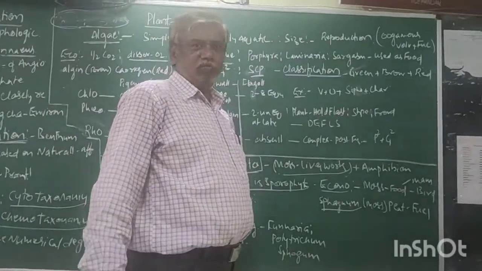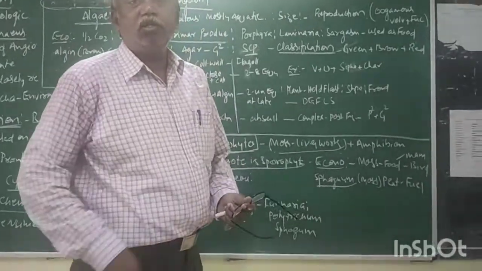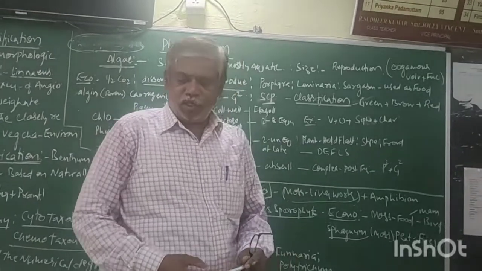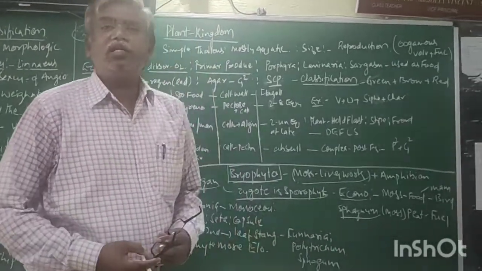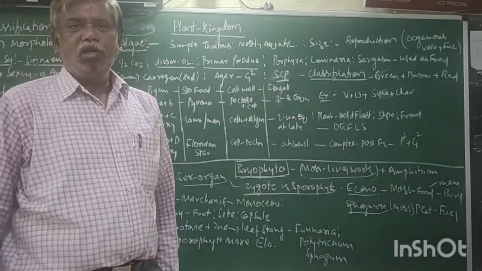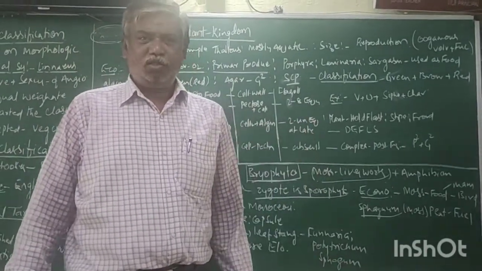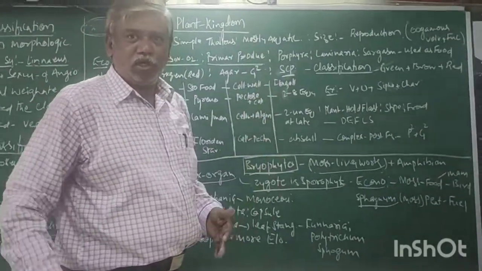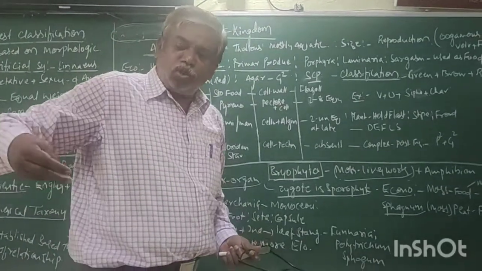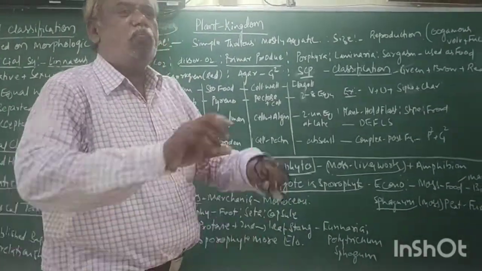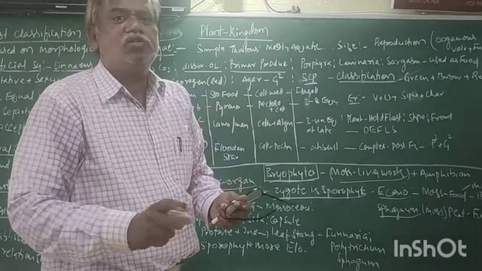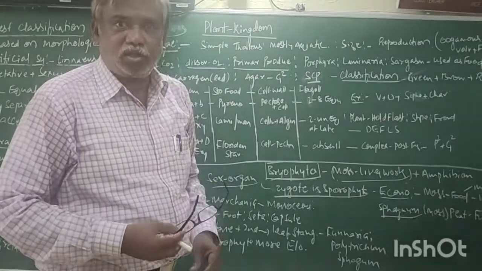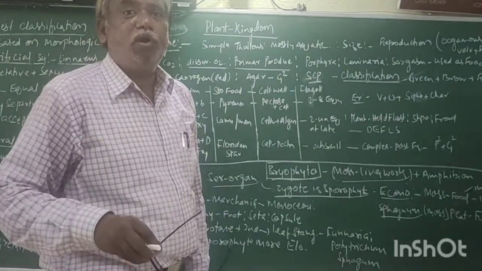The reproduction generally takes place by 3 methods: vegetative reproduction, asexual reproduction, sexual reproduction. The vegetative reproduction is by fragmentation. If the algal body which lives in water, in rivers, through water current flowing, the algal body breaks down into pieces. Each piece becomes a new individual. Such type of reproduction is called fragmentation. The fragmentation is one type of vegetative reproduction.